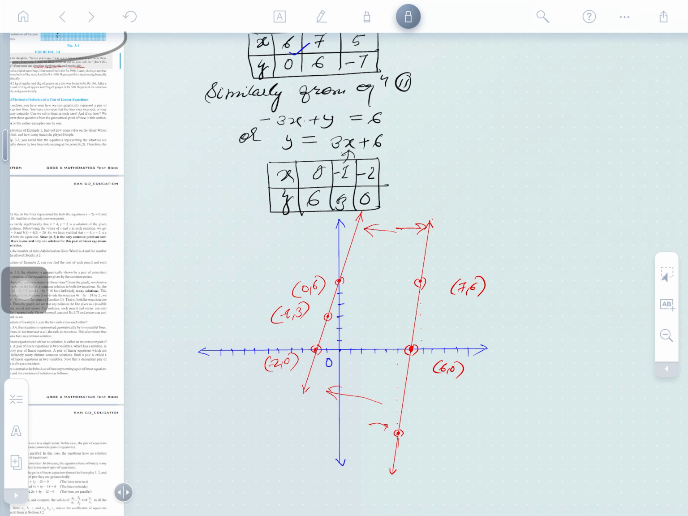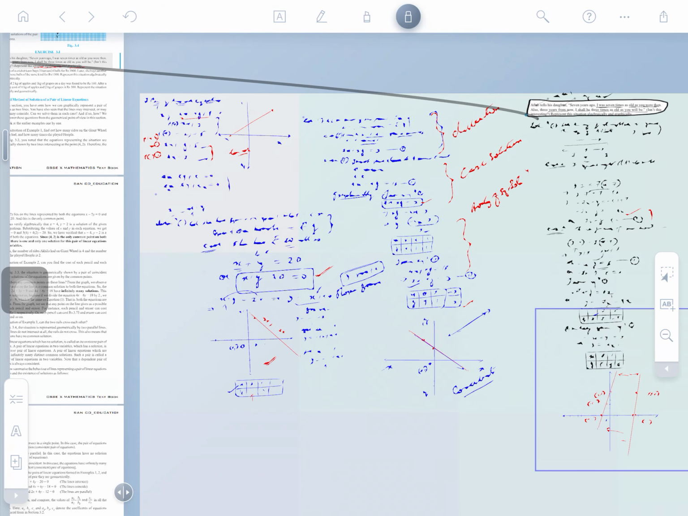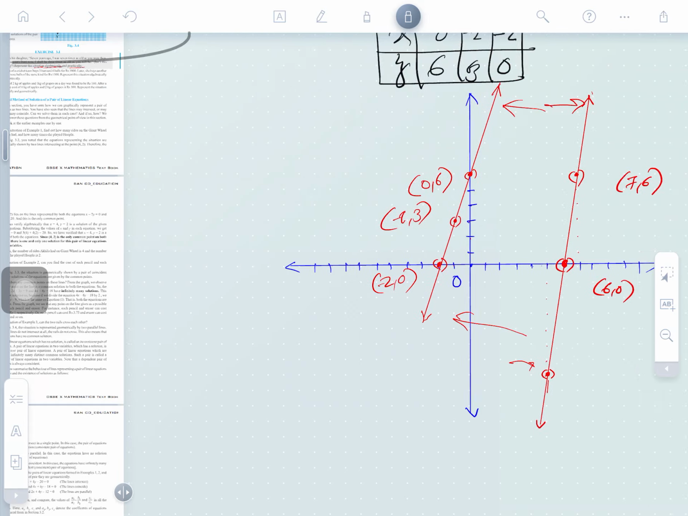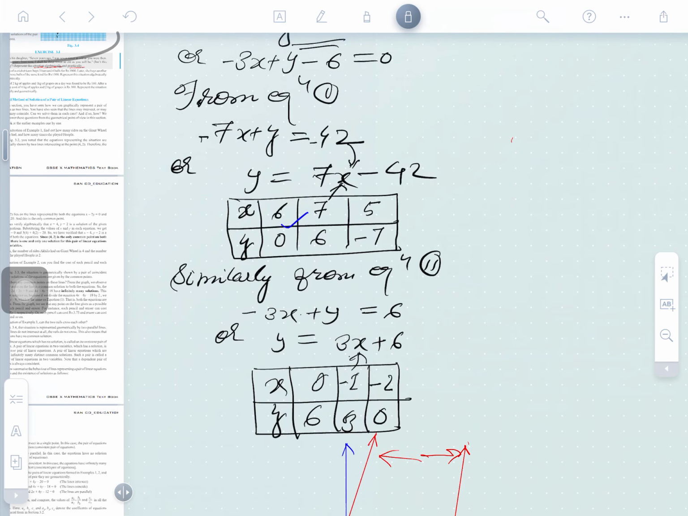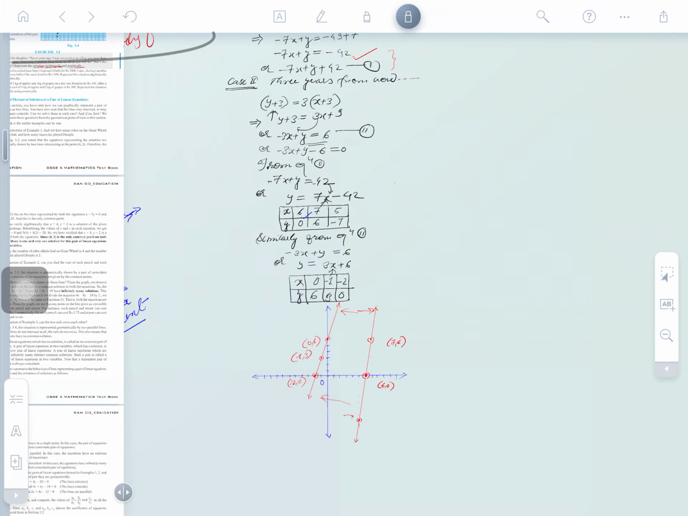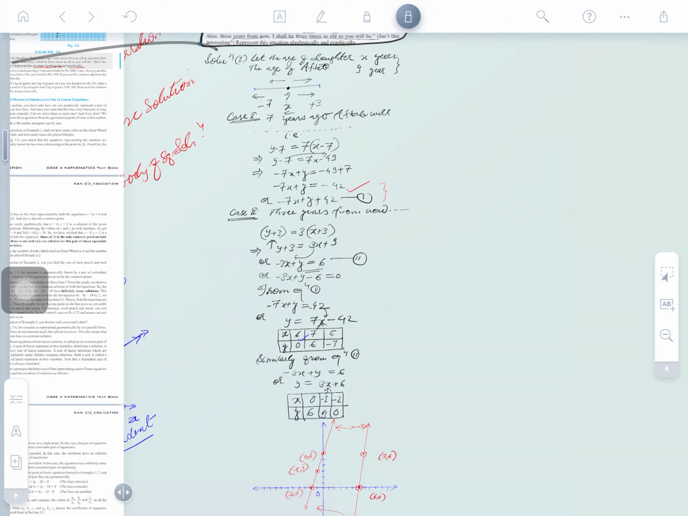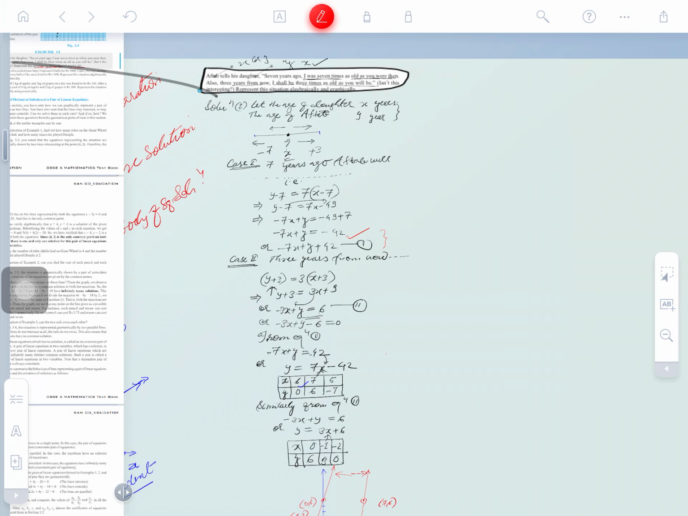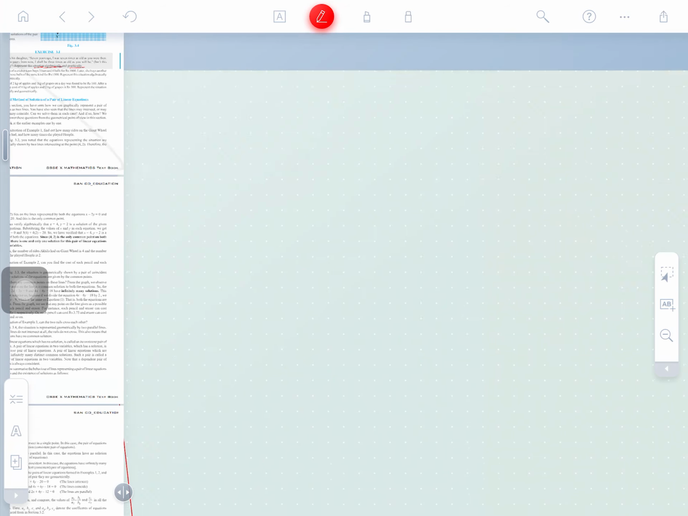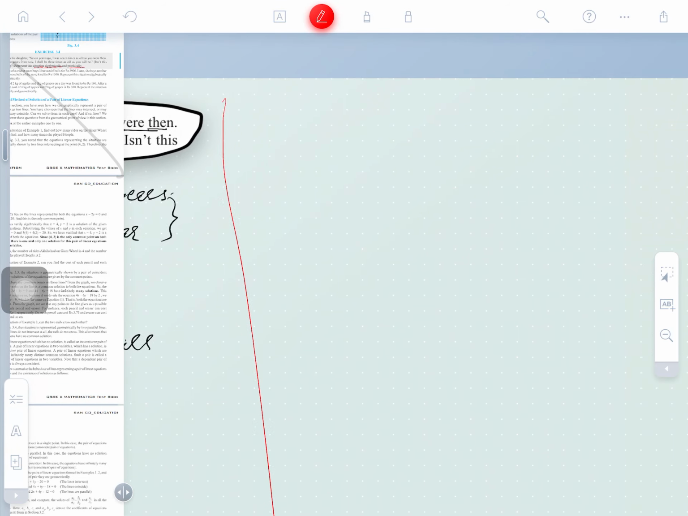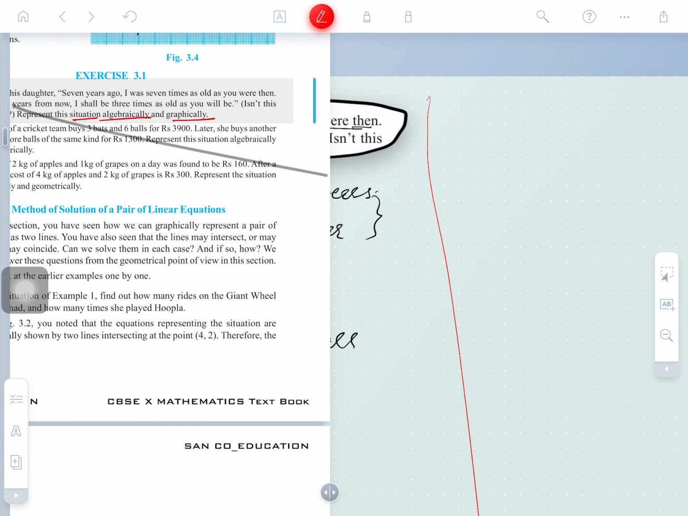So this is called the graphical representation, and this is the algebraic. This much is the solution to be made by you. The same thing is to be done by you for the second solution. Is that clear, guys? The second solution is to be done here.